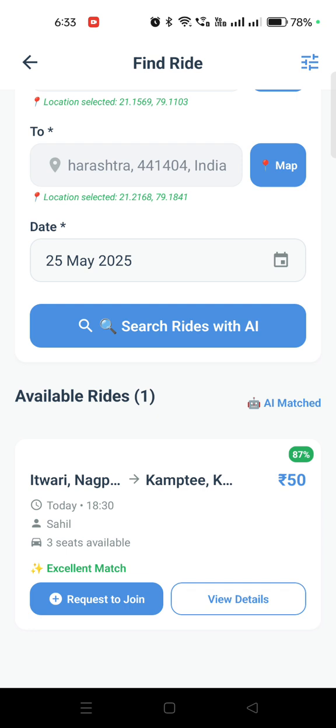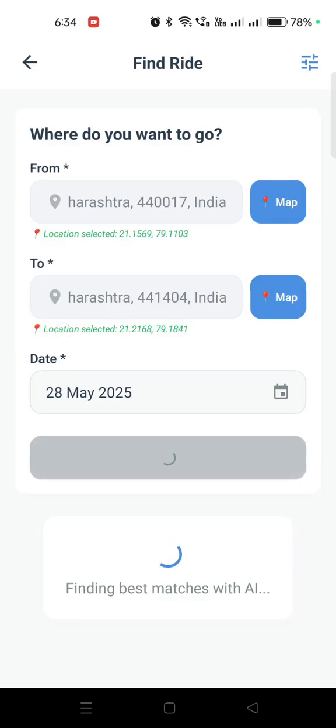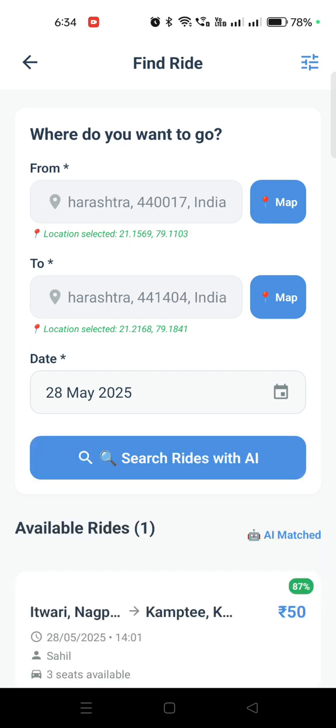As you can see, there were two bookings for Itwari to Kamti. One was for today, one is for the 28th. But right now it is showing me only one. Why? Because it is validating the date also. I wanted to go on 25 May, and there was only one ride for the 25th, that's why it's showing one. If I select the 28th, it will show me the matching rides for the 28th.